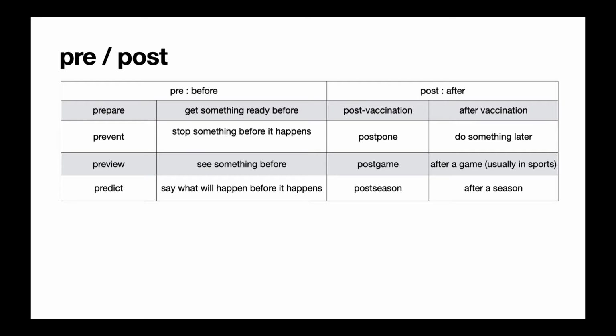So again, when you're looking at words and you don't know what they mean, if you see parts of words that you understand, like pre and post, this can help you to understand what something means.